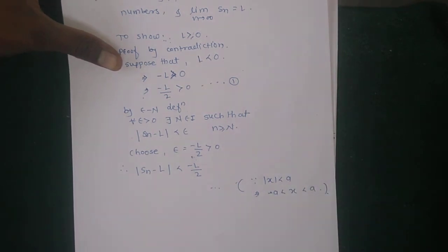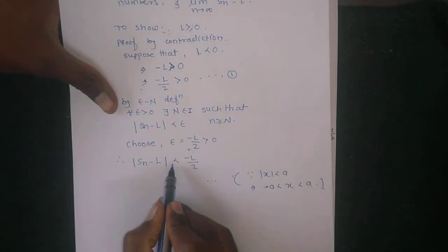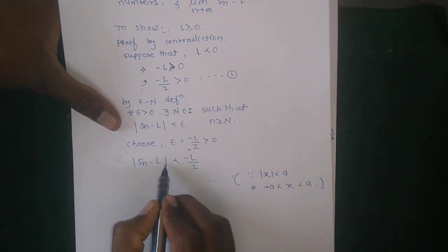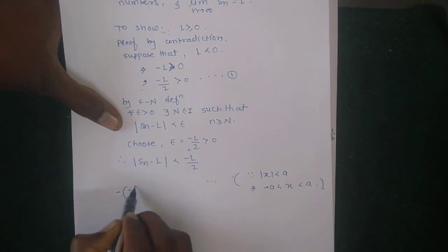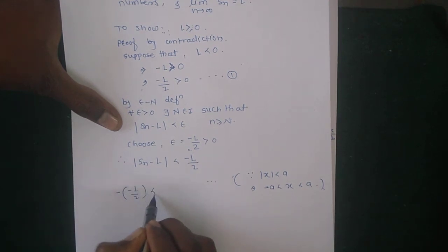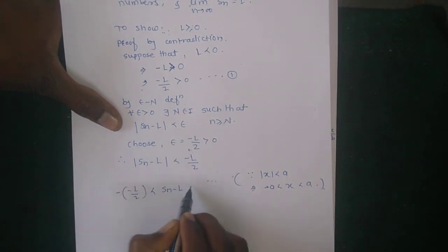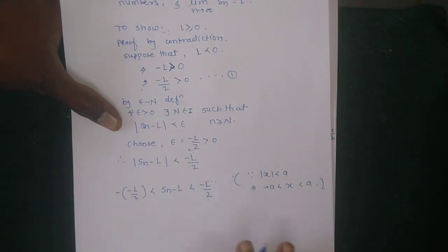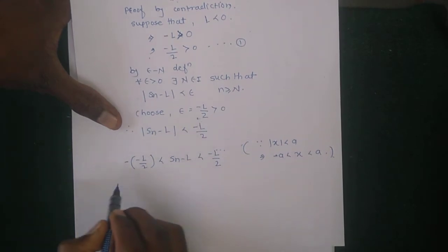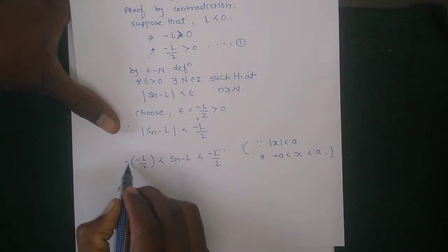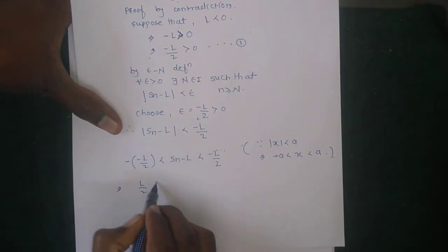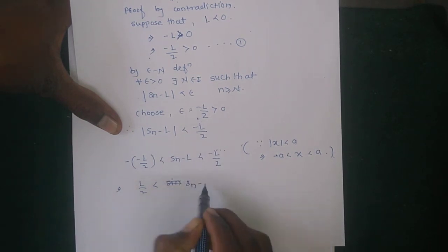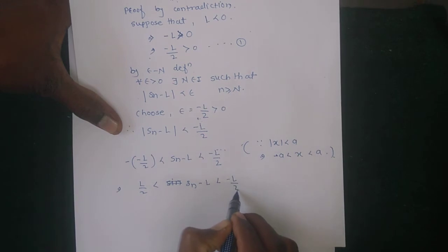Using this result, since mod Sn minus L is less than minus L by 2, Sn minus L lies between minus of minus L by 2 and minus L by 2. Therefore L by 2 is less than Sn minus L, which is less than minus L by 2.